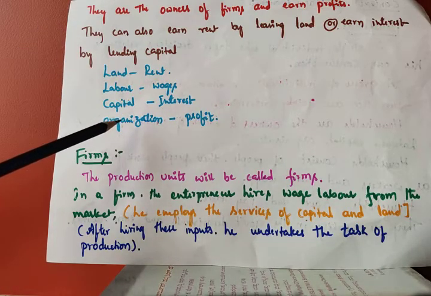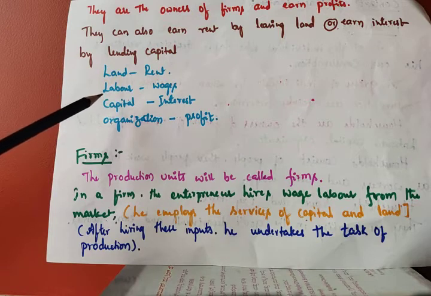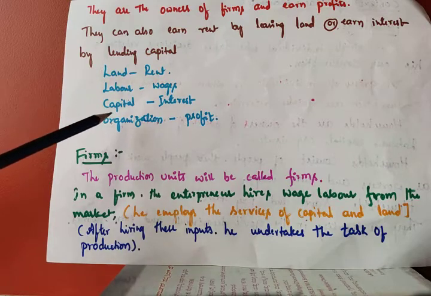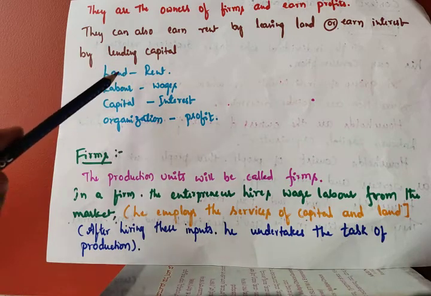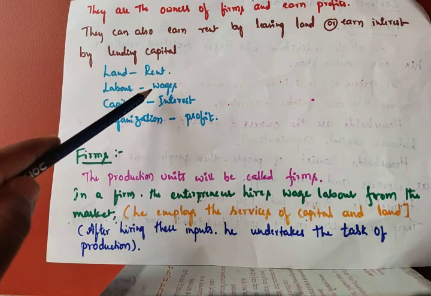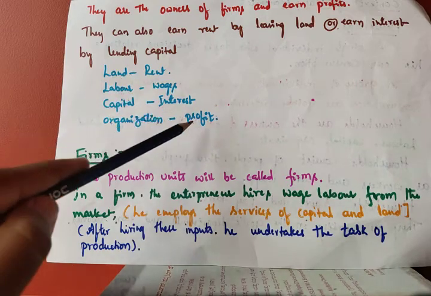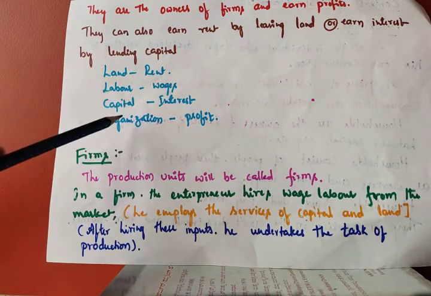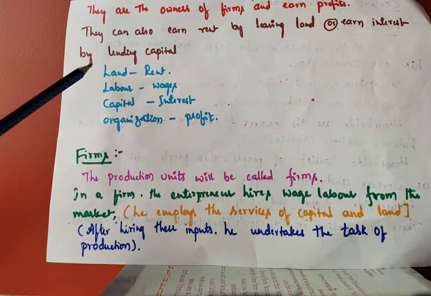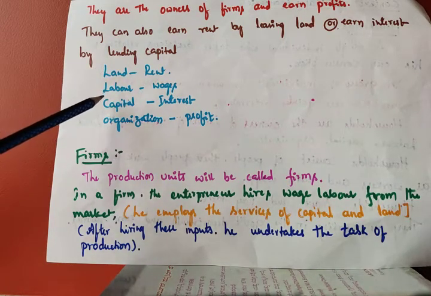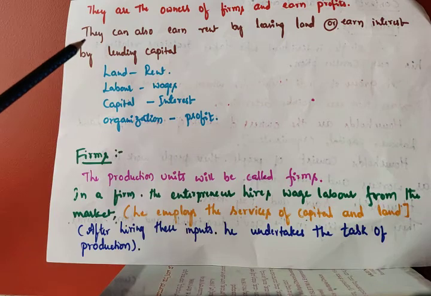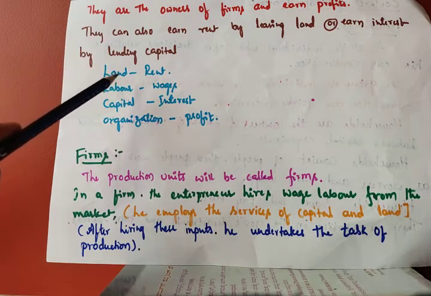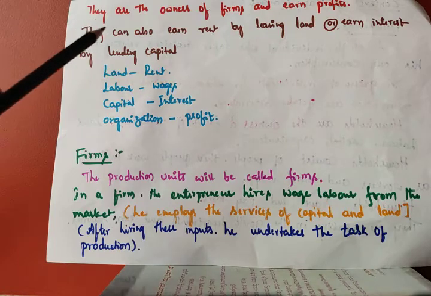Those who are organizing, using all these three things, using technique, technology, planning, so everything. Combining these three things, he will produce the goods and services and sell in the market. After selling in the market and paying for all these three things, what they have remaining is called profit. So the work of the organizer is combining all these three things to produce goods and services, and then selling the same goods and services in the market. What he earns by selling that is called revenue.